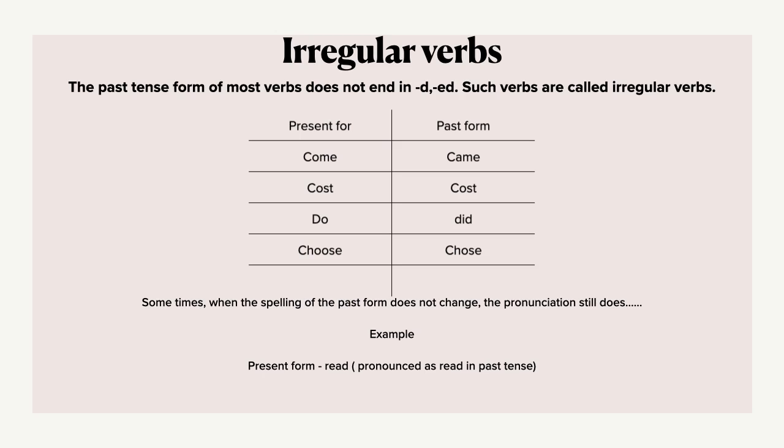So dear children, these are the forms of verbs that we use, mainly a main verb and a helping verb, as well as regular verbs and irregular verbs. These we use in our ordinary conversations, ordinary writing of any sentence or any essays. So kindly listen to this and learn, and I wish you all the best for your exams.